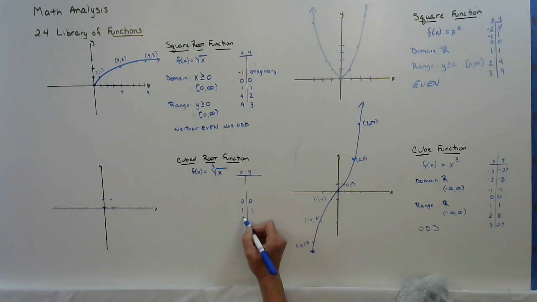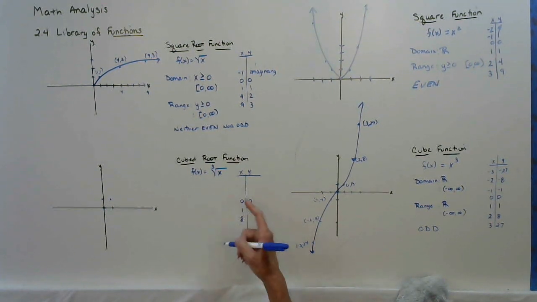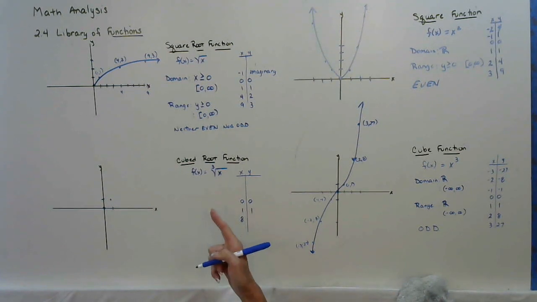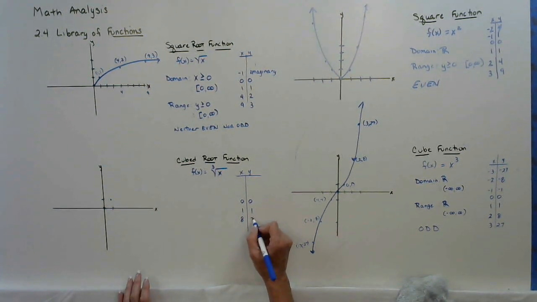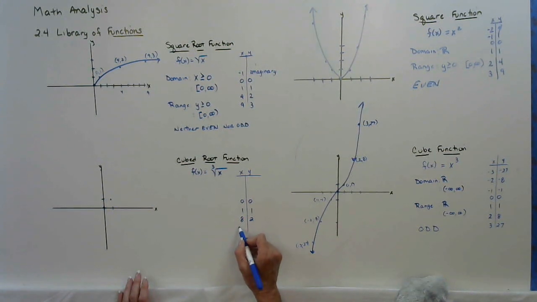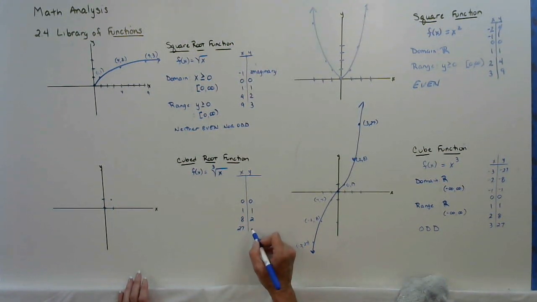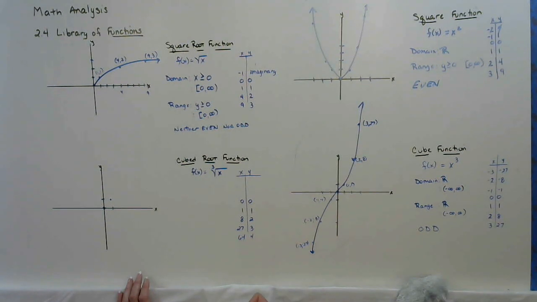It takes all the way until I get to 8, when the cube root of 8 would be 2 times 2 times 2. Then I have to go all the way out to 27 before I get 3 times 3 times 3. Then I'd have to go all the way to 64 before I get to 4. All the way to 125 before I get to 5.